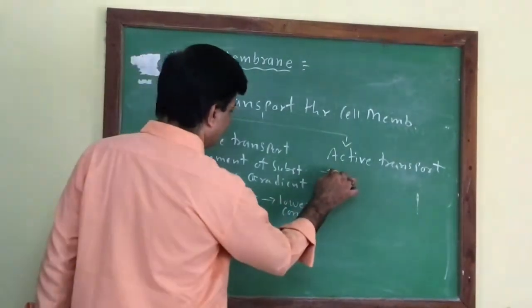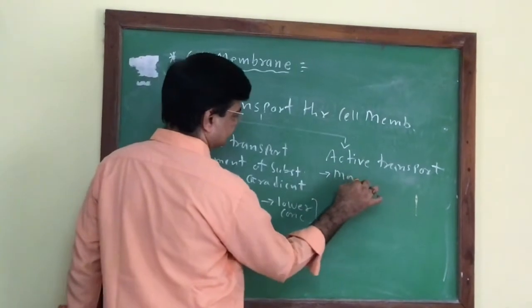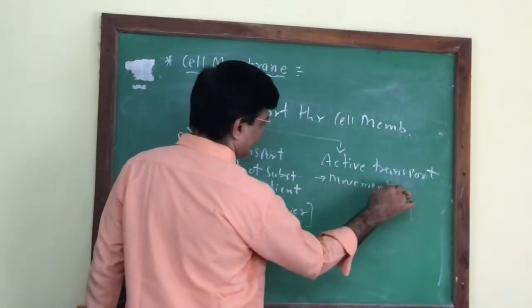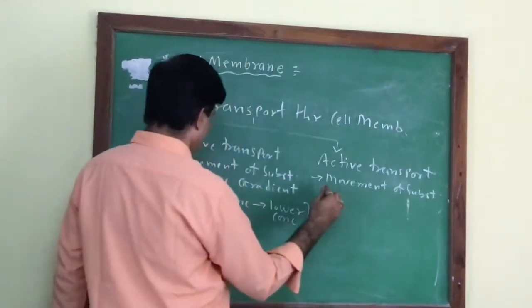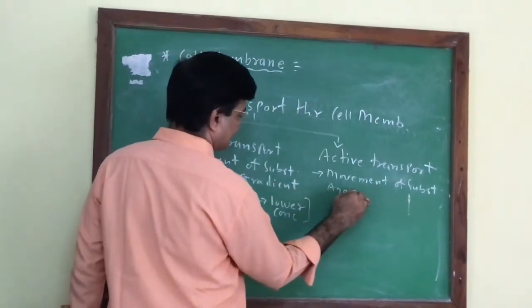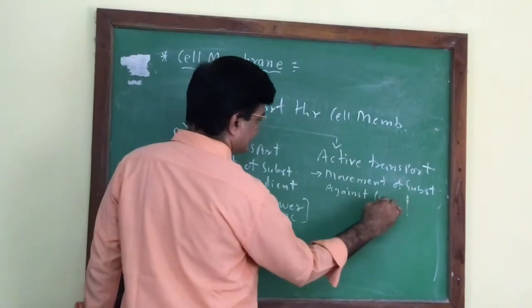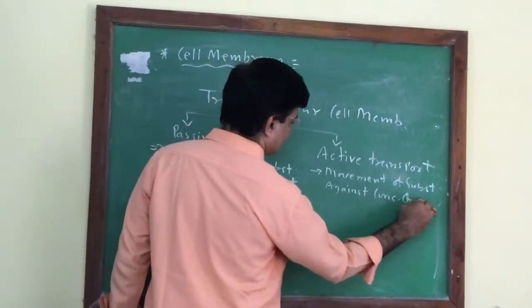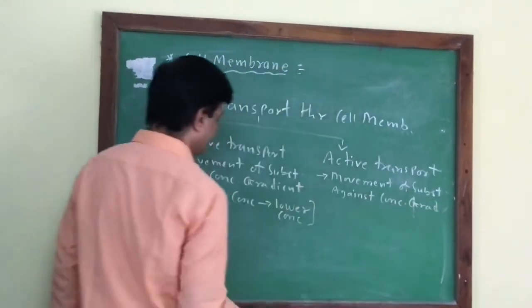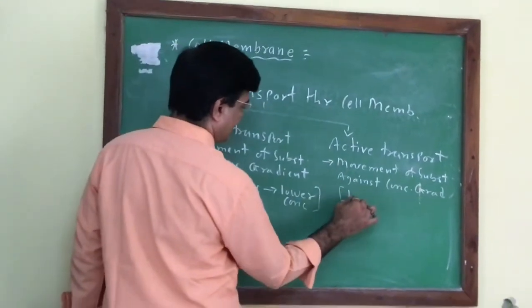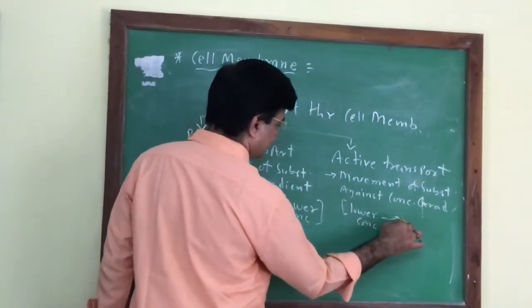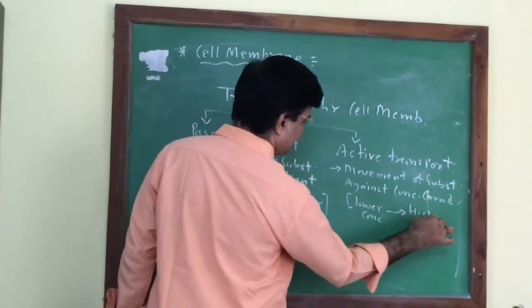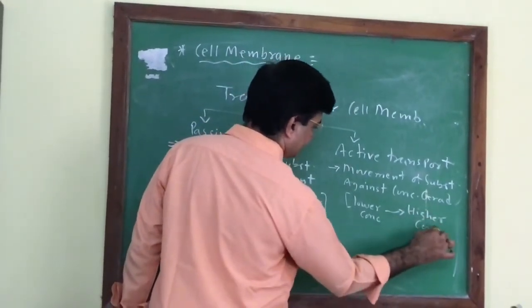Whereas in active transport, the movement of substances is against the concentration gradient. It means the movement is from the region of lower concentration to the region of higher concentration.